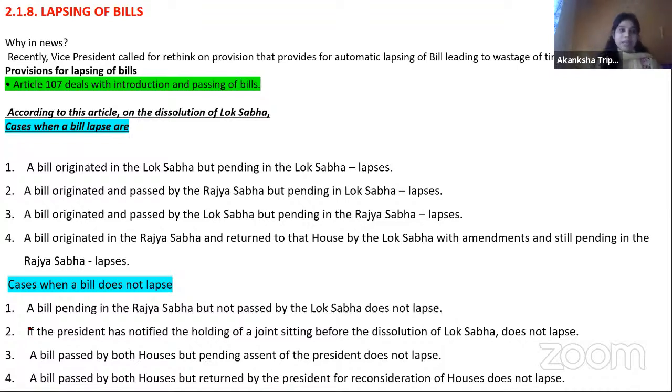For that you have to study the chapter Parliament in detail, then you will understand why this happens. Now the important thing, just remember this much. Suppose there are two governments, to help you remember: Modi versus Manmohan Singh ji's government.